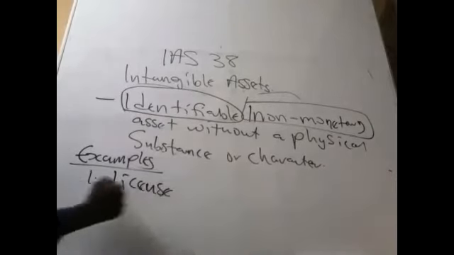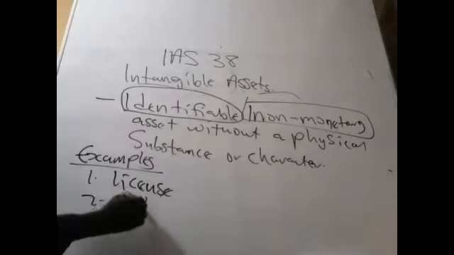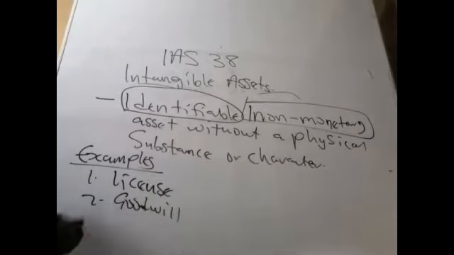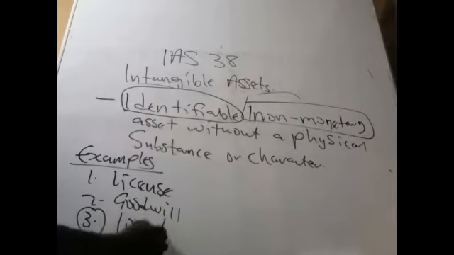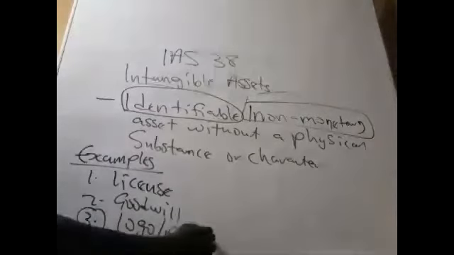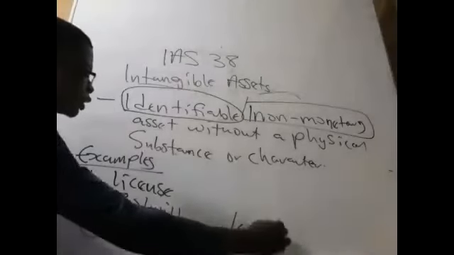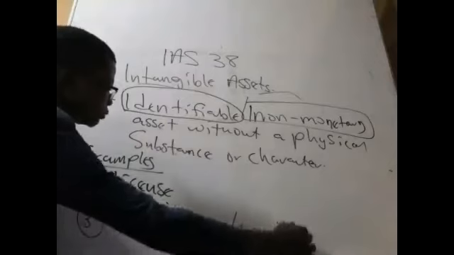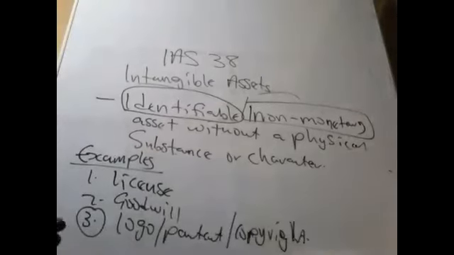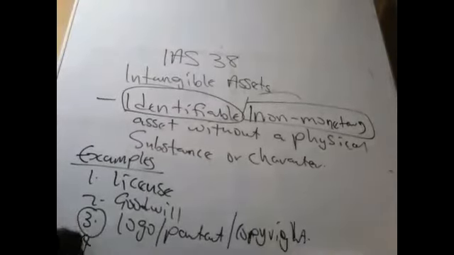Number two, goodwill. Number three, logo or patent or copyright, intellectual property. We can also talk about number four, deferred development expenditure.